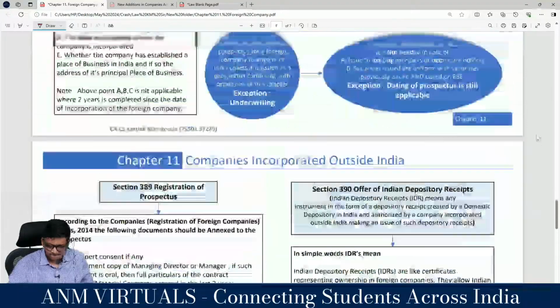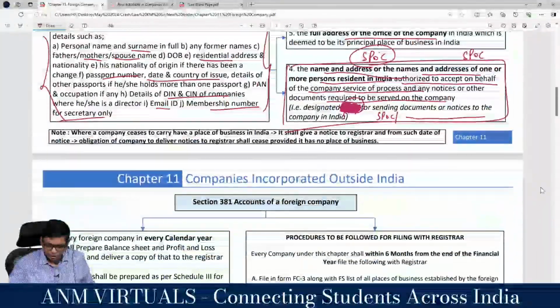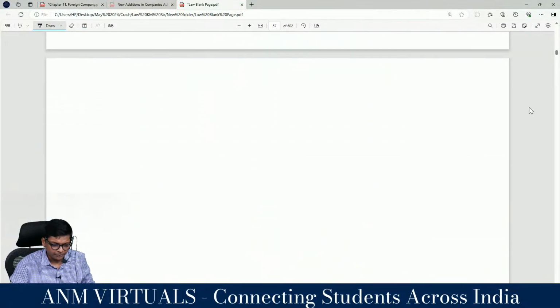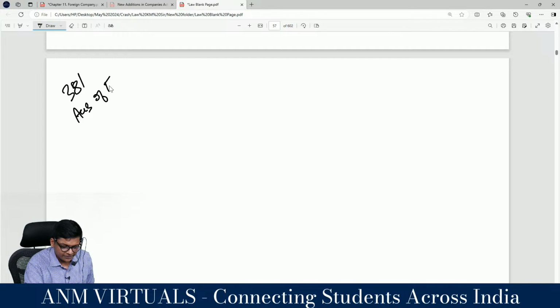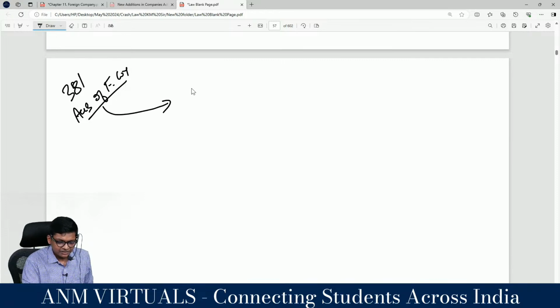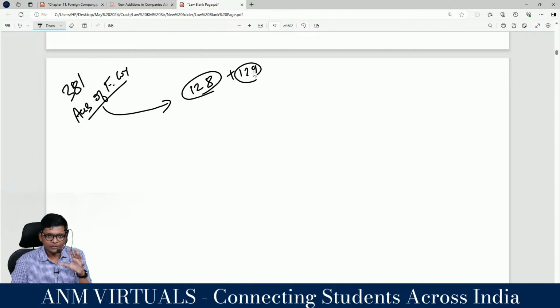Okay. Let me go back. Go to 381, which talks about accounts of foreign company. We will just finish this chapter and close. Understanding so far, guys? Clear? Accounts of foreign company is very similar to section 128 and 129.